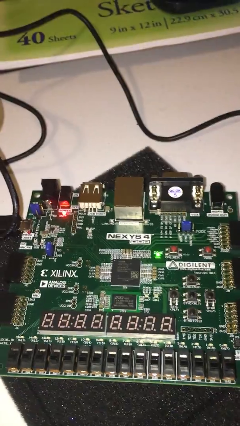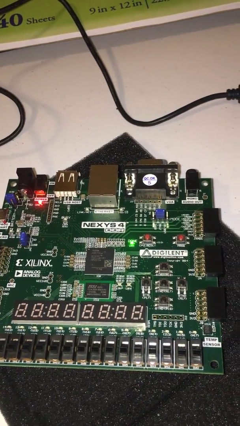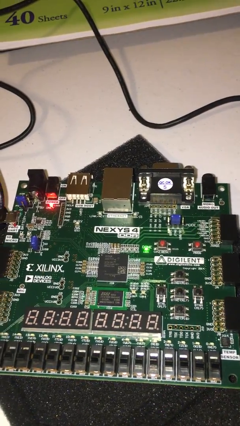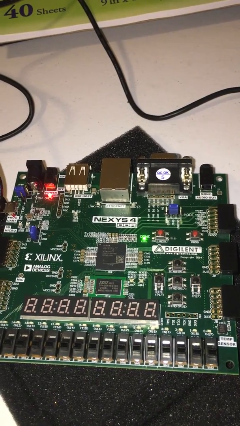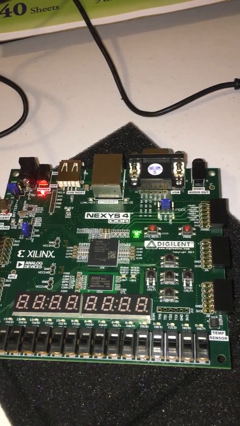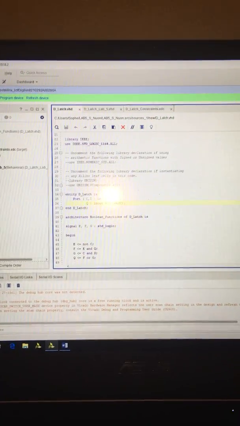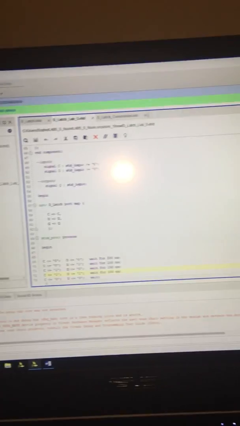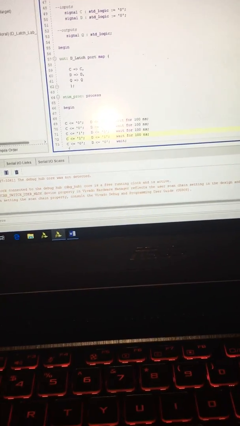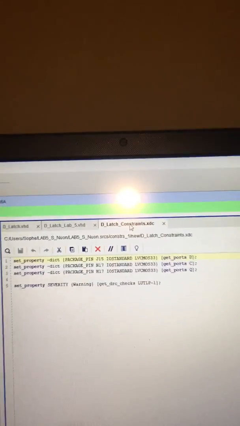This is the D-Latch for laboratory 5. This is the board I just finished programming, and this is the D-Latch. That is the software, and that's just the simulation code, and that's the constraint file.